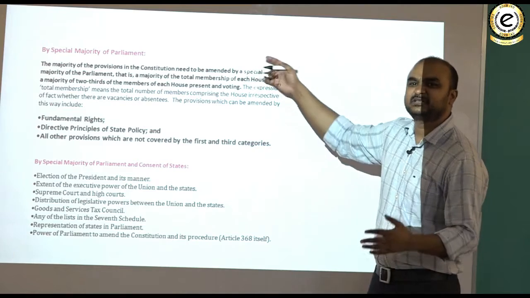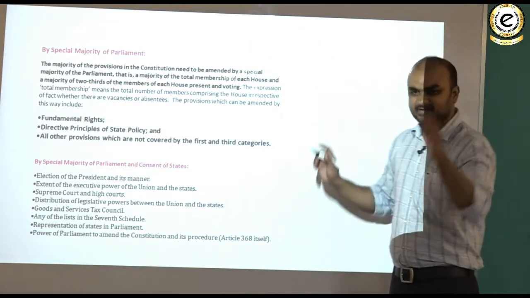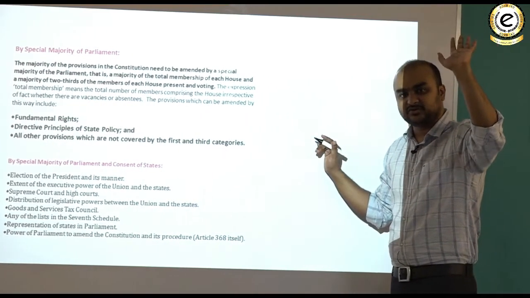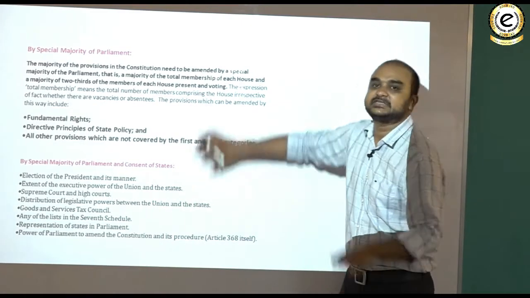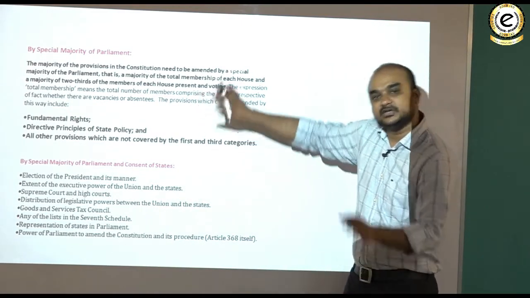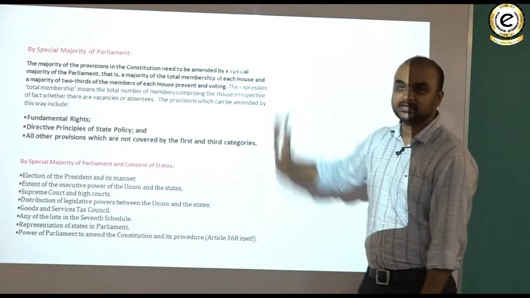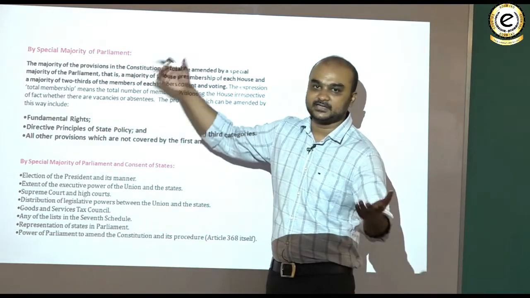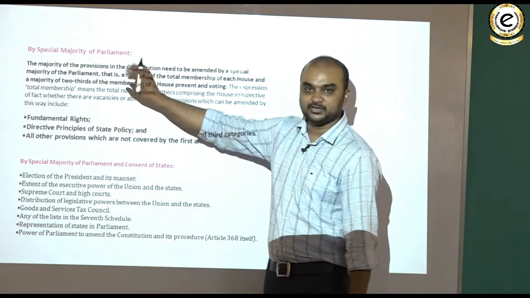First category, though we are calling it an amendment, it's not an amendment under Article 368. In fact, you should not call it amendment. It is the first category of changing the text of the constitution. The third category of changing the text of the constitution is an amendment to the constitution. The second category is also an amendment to the constitution. The first category is not an amendment to the constitution under Article 368. So if you are making changes to Part 3, Part 4 or anything that is not included in the first group and the third group, that requires a special majority.